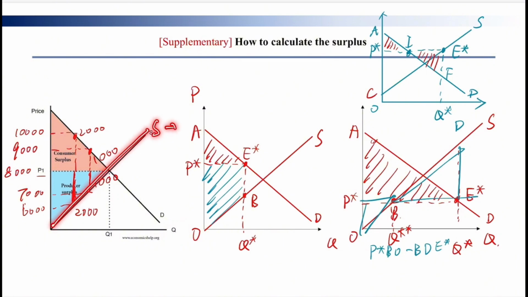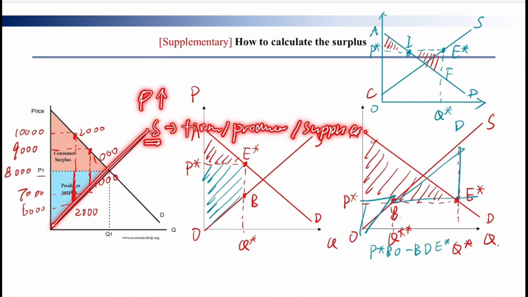The supply curve is for the firms, the producers, where we say the suppliers. And why is the supply curve upward sloping? Because if I were a factory, I see the price goes up, then I want to expand my production, right? So the quantity will increase too.